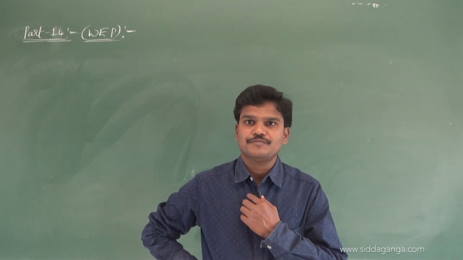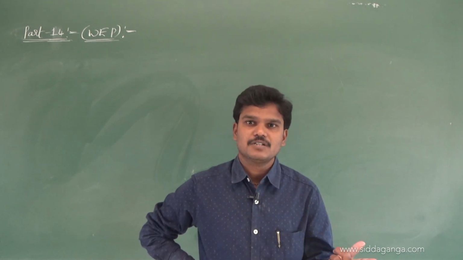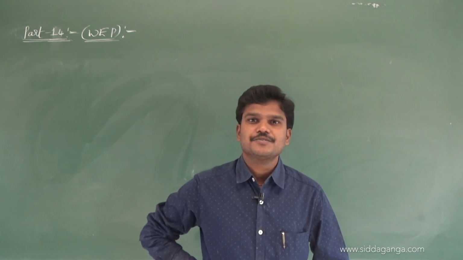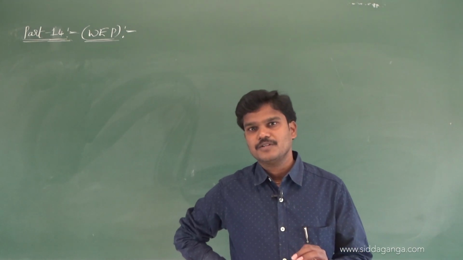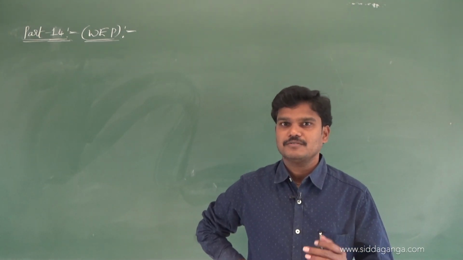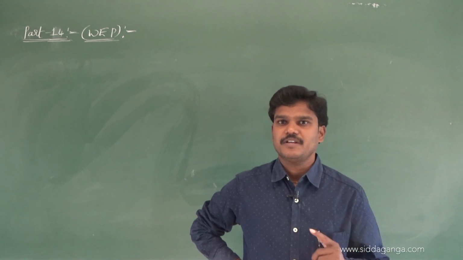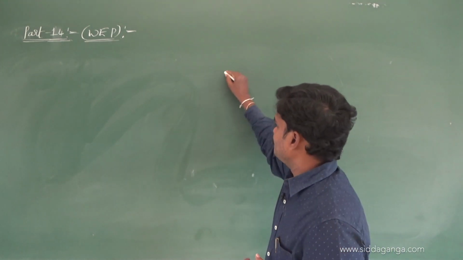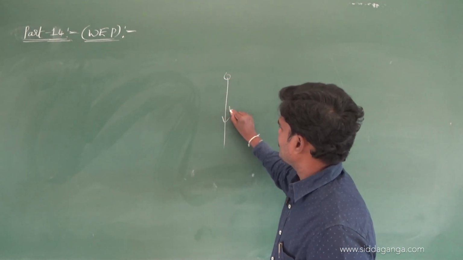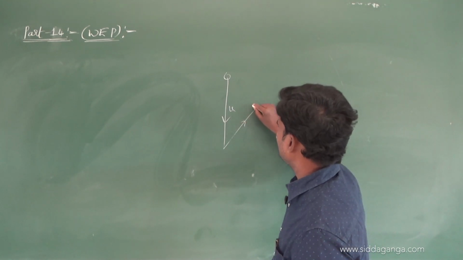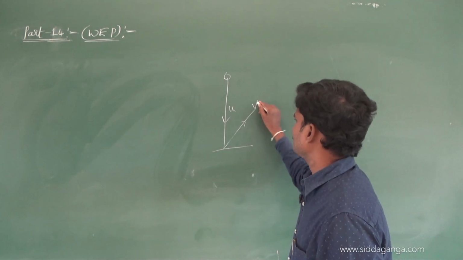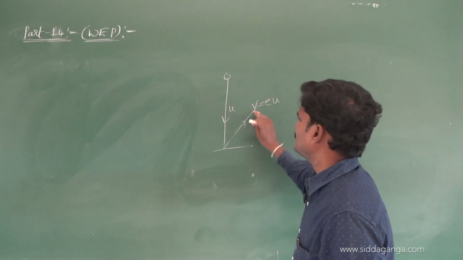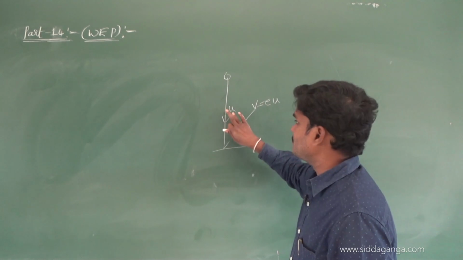I hope you remember the coefficient of restitution. What is the coefficient of restitution? It is the ratio of the relative velocity of separation after the collision to the relative velocity of approach before the collision. We got some equations. If any ball falls with a speed u, after the first rebound it will come with a speed v. What is this v? This v is nothing but e times u.